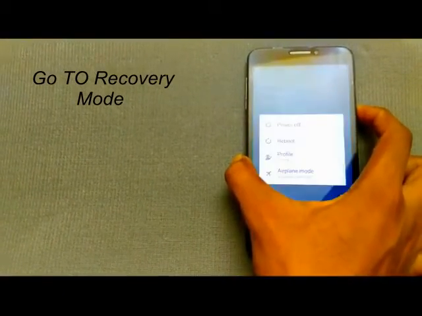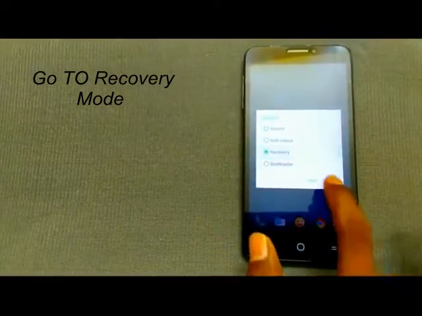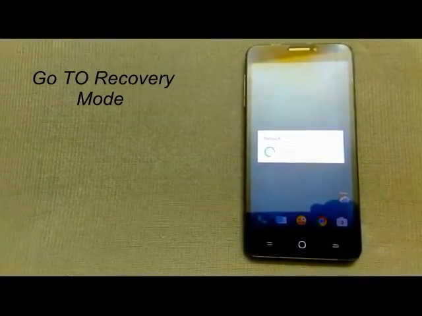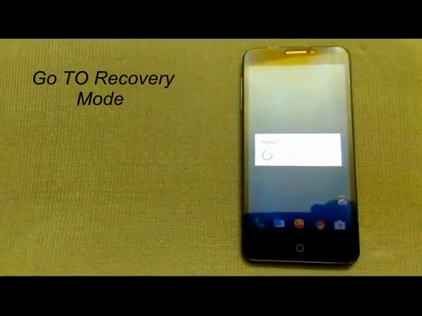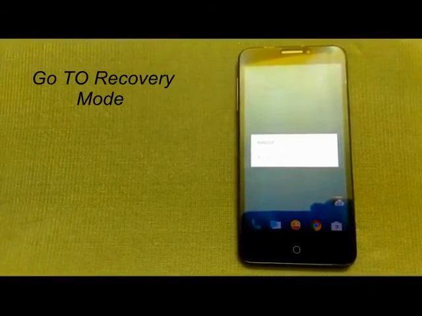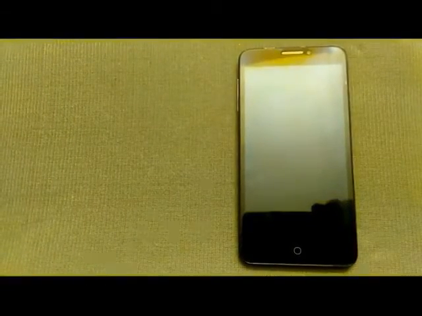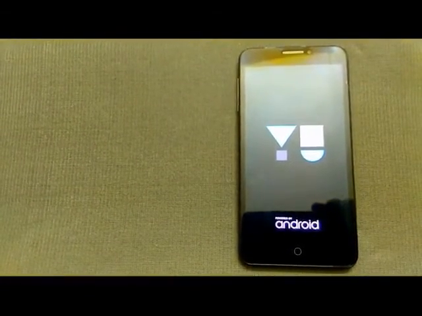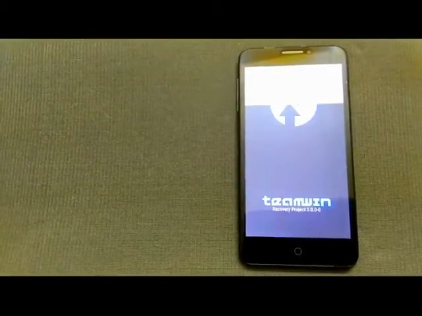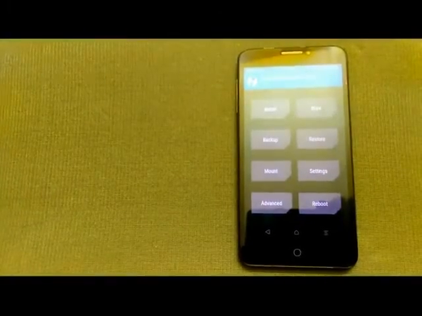After that, you have to go to your recovery mode. Press the volume button and reboot to recovery mode. Wait until it reboots to recovery mode. So guys, after successfully rebooting to your recovery mode, you have to just follow some steps.